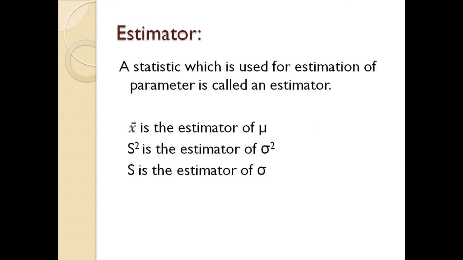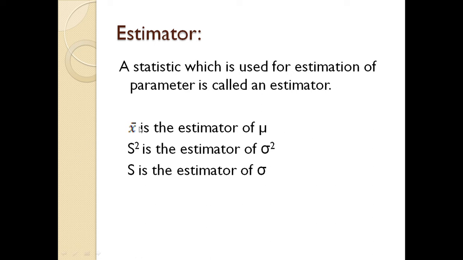Then we have estimator. A statistic, meaning anything that is measured from the sample, which is used for estimation of a parameter, is called an estimator. So if the parameter is unknown and you have to estimate that parameter by using a statistic, then the statistic is called an estimator.